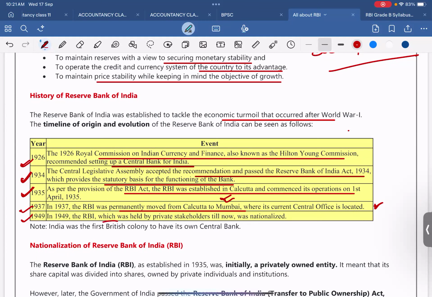1949, the RBI, which was held by private stakeholders till now, was nationalized. So when was the RBI nationalized? It was nationalized in 1949. So you may get the question: was the RBI nationalized from the beginning? No, it was not nationalized from the beginning. It was in private hands before 1949. So it was nationalized in 1949.